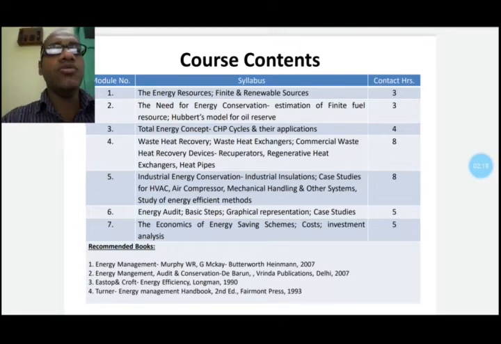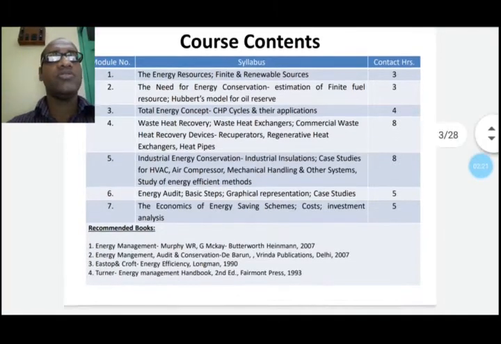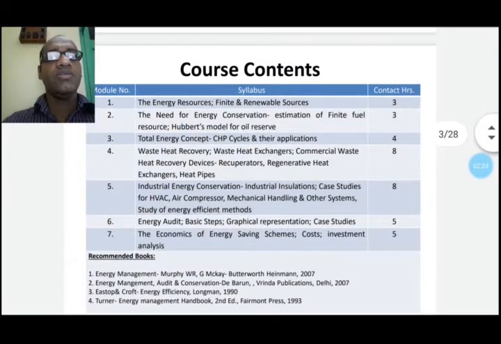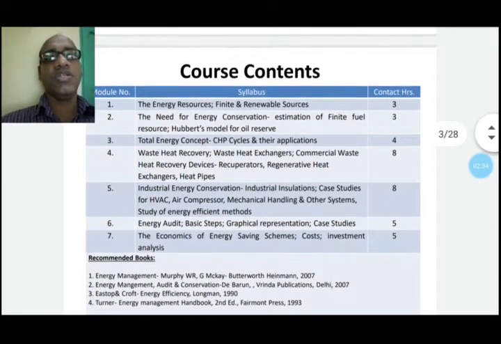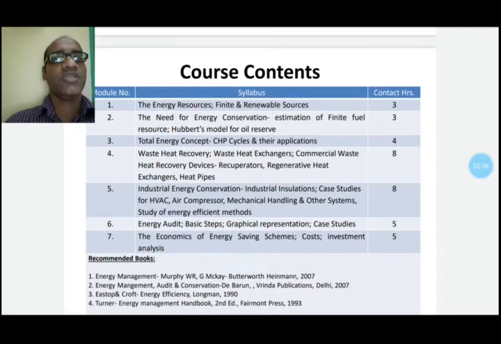In the third module, we will discuss the total energy concept, CHP cycle, that is combined heat and power cycle, and their applications. The fourth unit will be waste heat recovery, waste heat exchangers, commercial waste heat exchanger devices, recuperator and regenerative heat exchanger, heat pipes, etc.